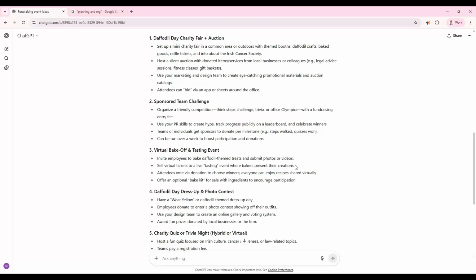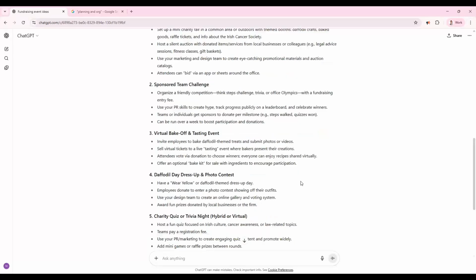What I'd also like to do there is anybody that wants to take part in the bake-off, that they also pay a small fee as well. So that's another way for us to generate some money for the fundraising.